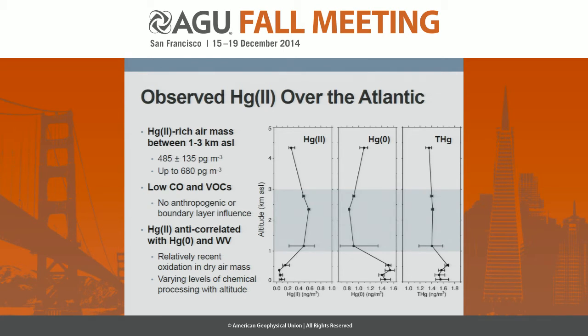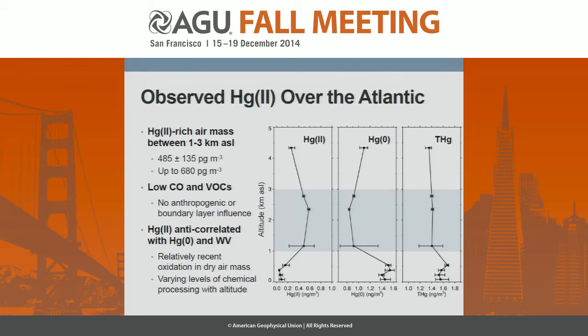The black points on the figure represent the average measurement, and the error bars represent the range in our measured concentrations. So in that air mass between 1 and 3 kilometers, we measured on average 485 picograms per cubic meter of oxidized mercury, with concentrations up to 680 picograms per cubic meter, which was the highest value that we measured during the entire NOMADSS campaign.